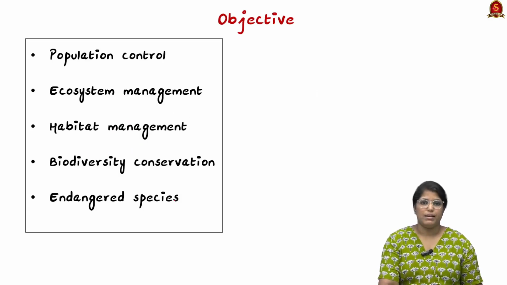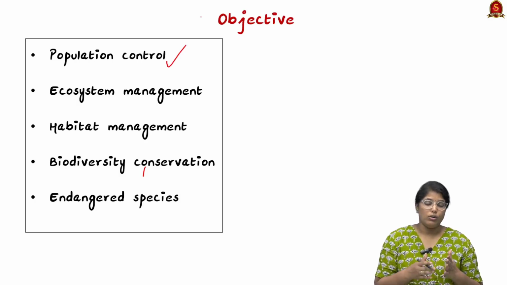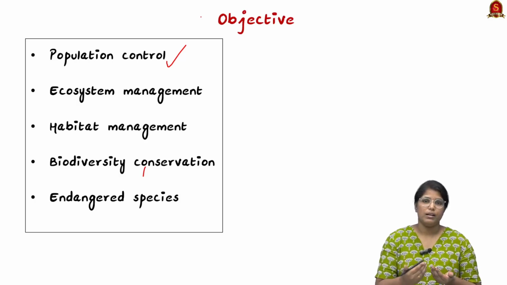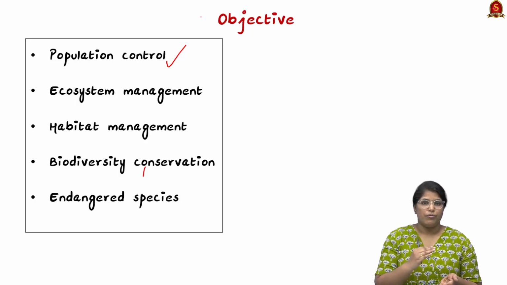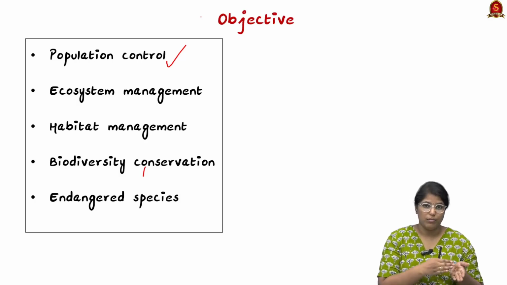Now moving on, we shall see the objectives of wildlife management. Firstly, population control. See, the outnumbering of any particular species is a very dangerous thing, and even the least number of a species is also very dangerous. So we have to maintain the population, and for that objective, we have to manage the wildlife in our environment.